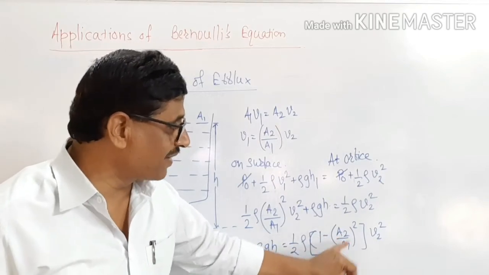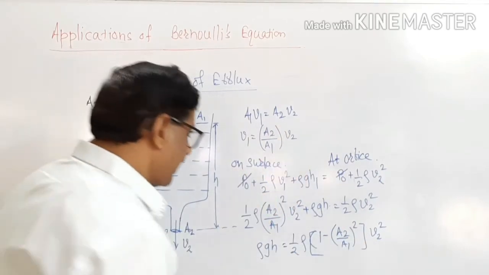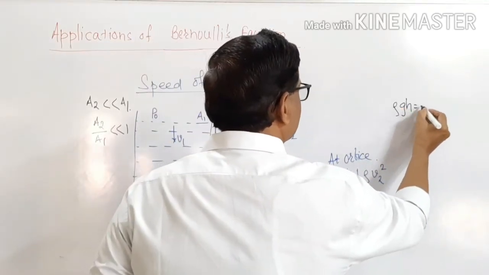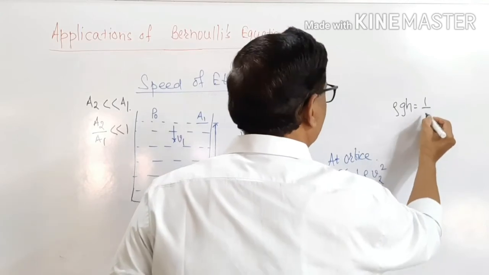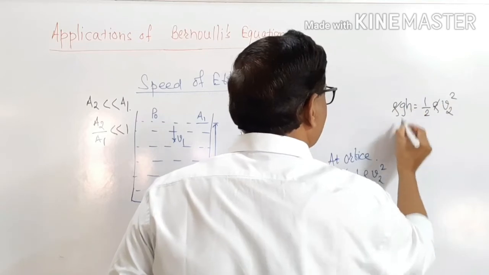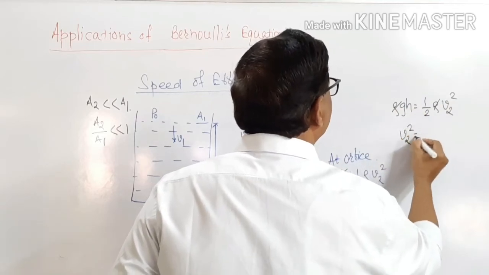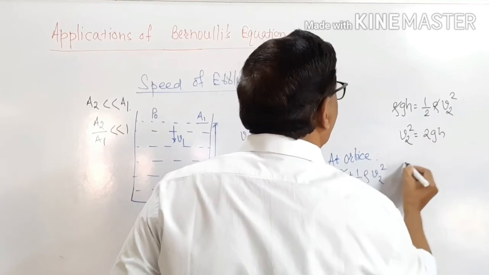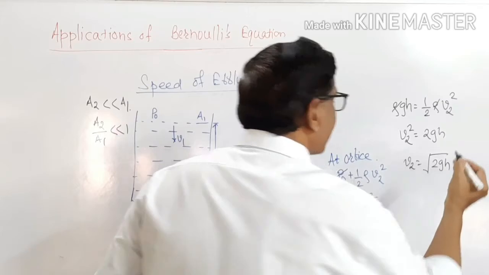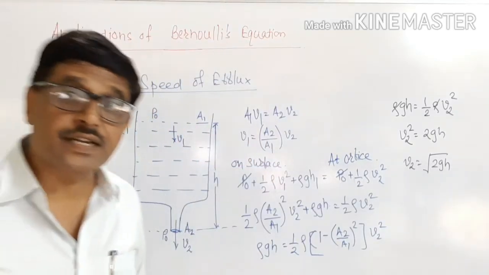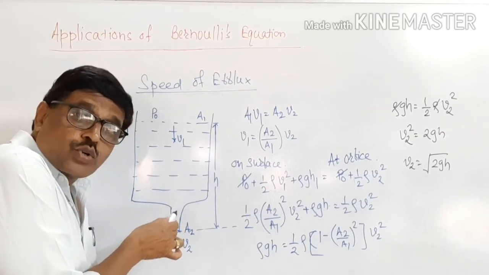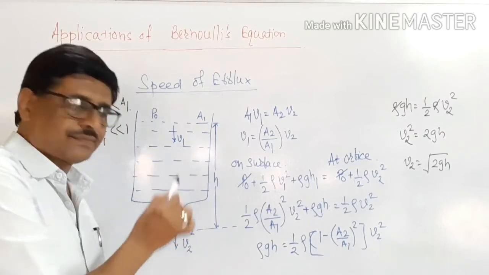Therefore, A2 by A1 whole square can be neglected and hence you will get rho g h equal to half of rho V2 square. This rho gets cancelled. Therefore, V2 square is equal to 2gh, or V2 is equal to under root of 2gh. Like this, we are able to determine the velocity of a liquid flowing outside the tank.